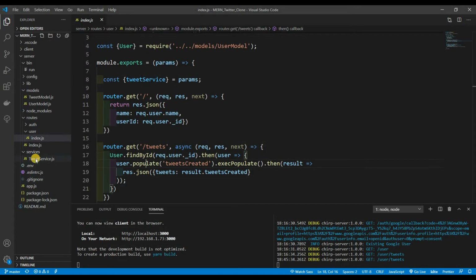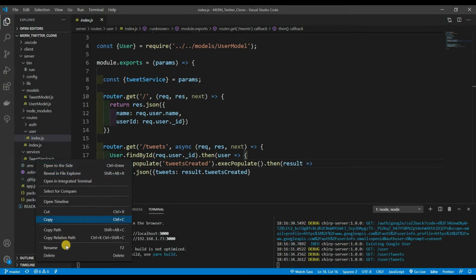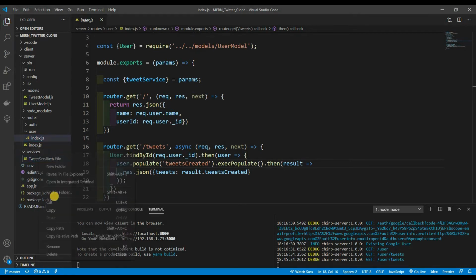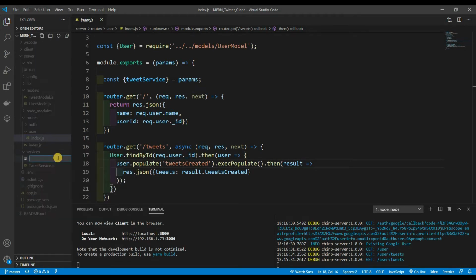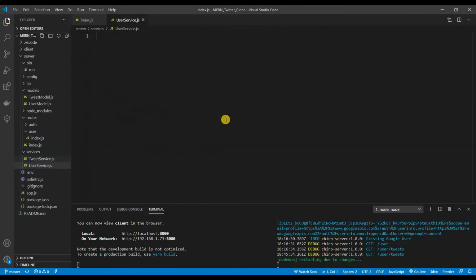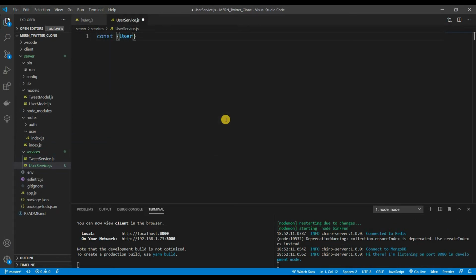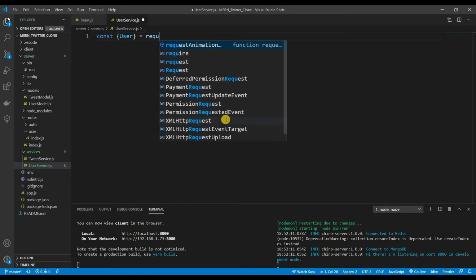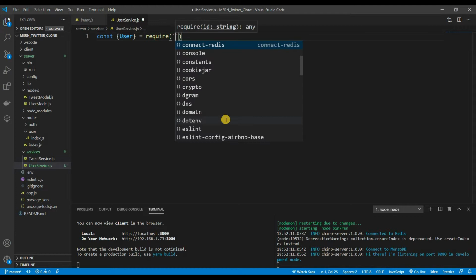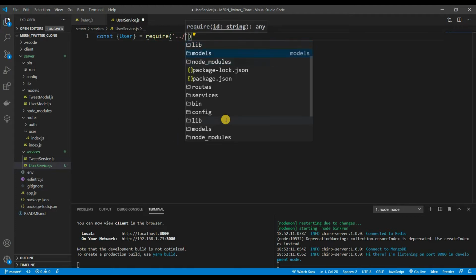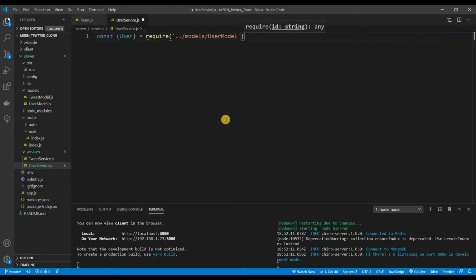So first thing I'm going to do is create a new file. It's going to be user.service.js. And in here, this is where we're going to grab our user. So user is going to equal require models/user model.